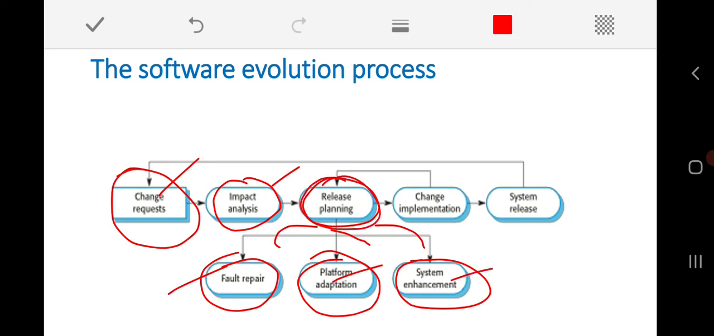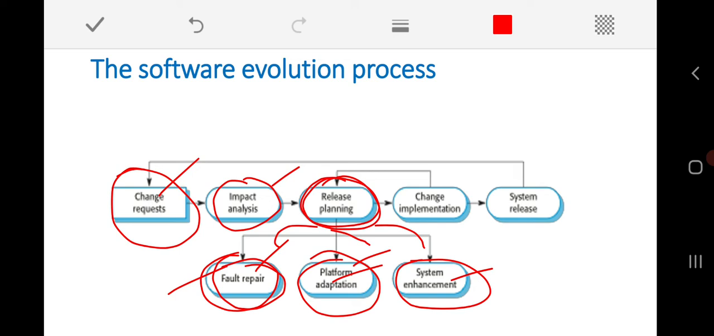So what do you mean by fault repair here? The maintenance or evolution of the particular software is happening because of repairing the fault. Some faults or errors might have occurred, and to overcome those faults or errors, our software is supposed to undergo evolution. Another reason is platform adaptation, meaning we need to change the environment in which my software is going to work. For example, we might be changing the operating system environment or something else.